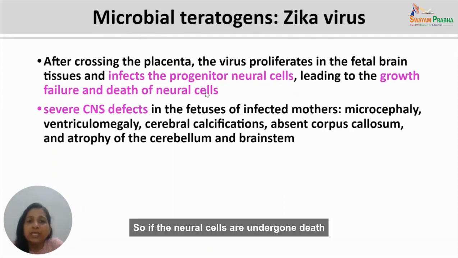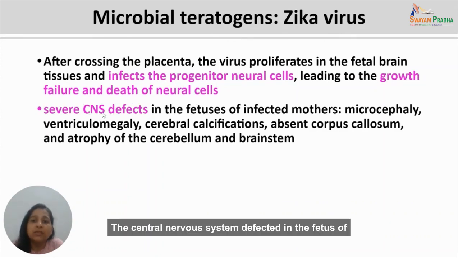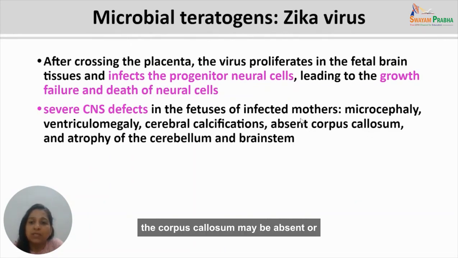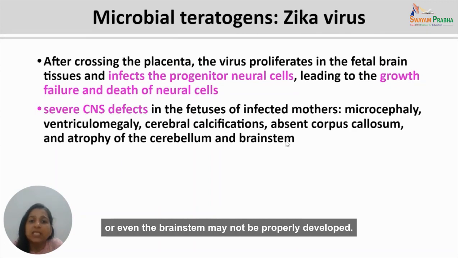If the neural cells die, it causes central nervous system defects. So the central nervous system defects in the fetus of an infected mother show symptoms like microcephaly, ventriculomegaly, cerebral calcifications, the corpus callosum may be absent or the cerebellum may be atrophied, or even the brain stem may not be properly developed.